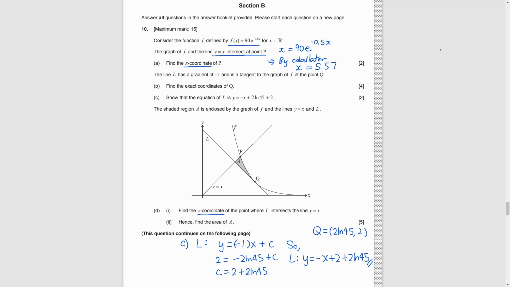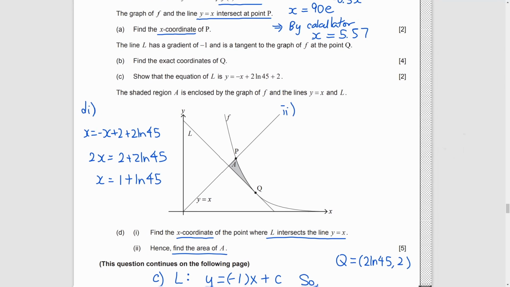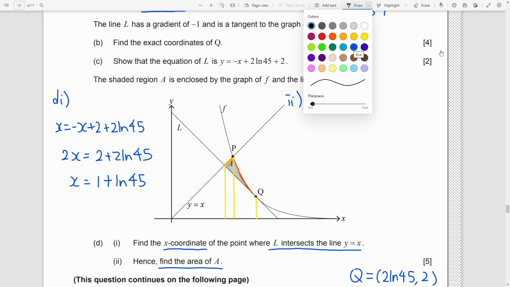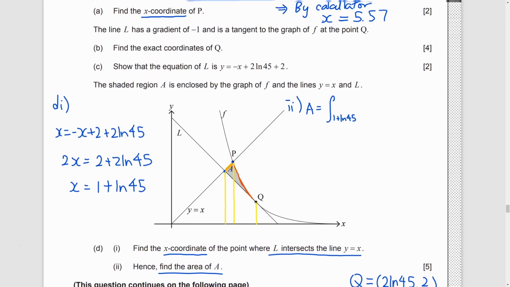Part D. We need to find the x-coordinate of the point where L meets y equals x. So, just set them equal and solve it. Then, we need to find the area of A shown by the graph. Obviously, we need to use a definite integral for this kind of question. We need to check which line is on top and which line is at the bottom. We need to be careful, since there are more than 2 lines here. We cut it in this way. For the left part, the orange line y equals x is on top, and L is at the bottom.